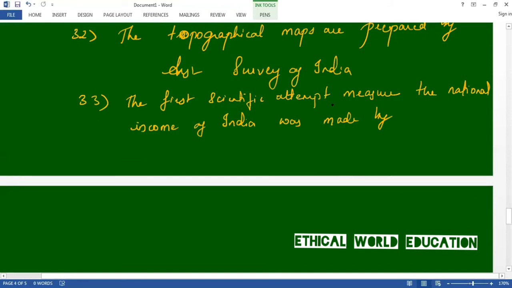The first scientific attempt to measure the national income of India was made by V.K.R.V. Rao. The V.K.R.V. full form is V for Vijayendra, K for Kasturi, R for Ranga, and V for Varadaraja.